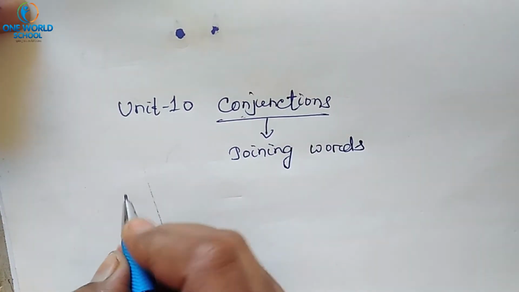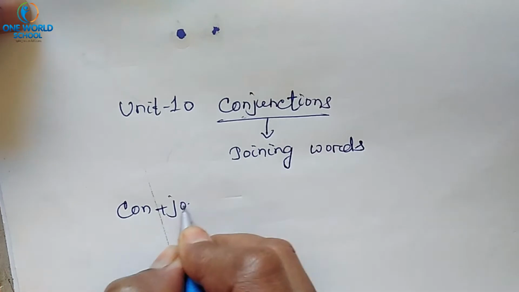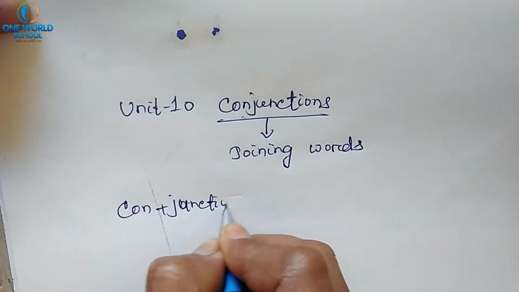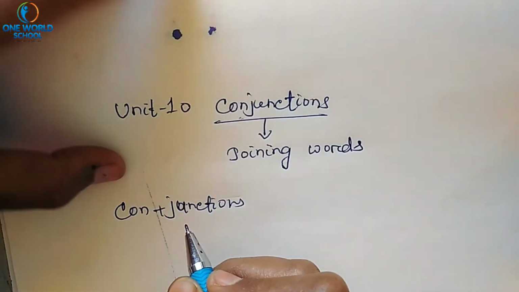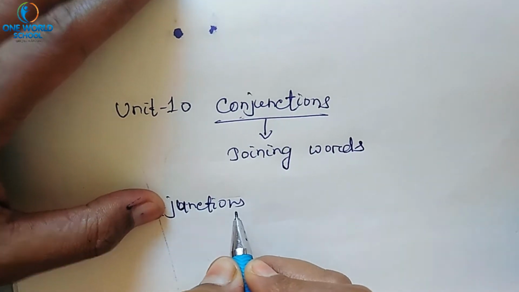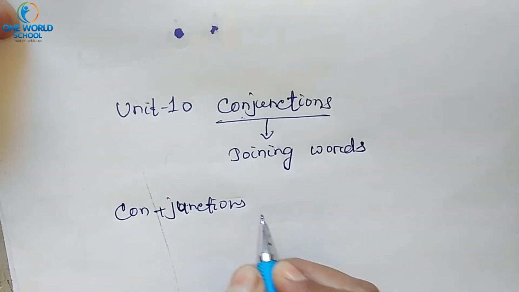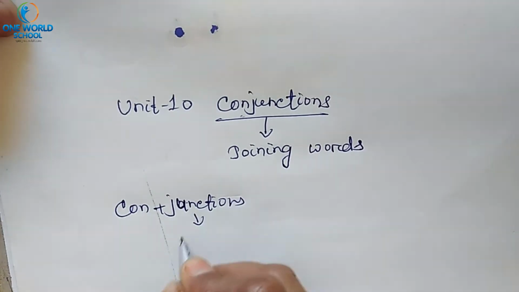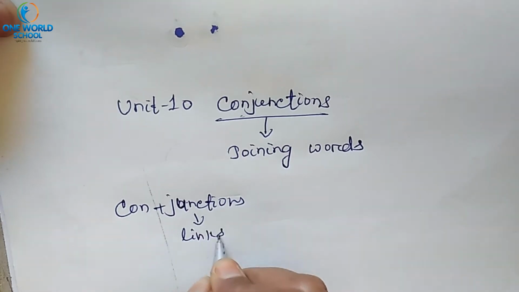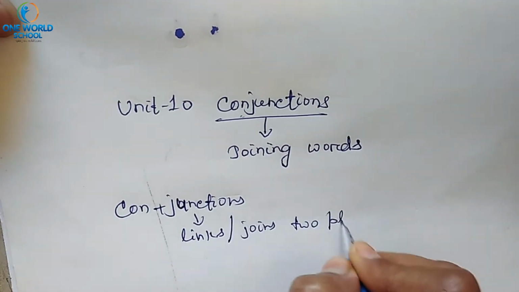You just see con plus junctions. If we omit con, then it is junctions. So junctions means a place which links or joins two places.